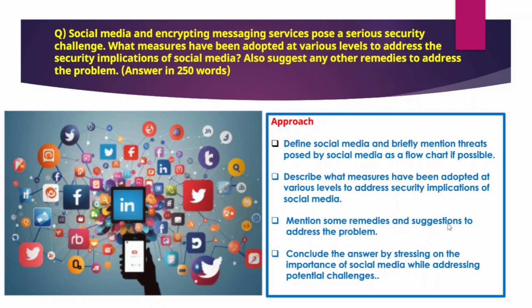First and foremost, you need to define social media and briefly mention the threats posed by social media, as a flow chart if possible, in the introduction. Then you need to describe what measures have been adopted at various levels to address the security implications of social media, and then mention some remedies and suggestions to address the problem, and conclude the answer by stressing the importance of social media while addressing the potential challenges. So this is how there should be a proper structuring and framework for this particular question.